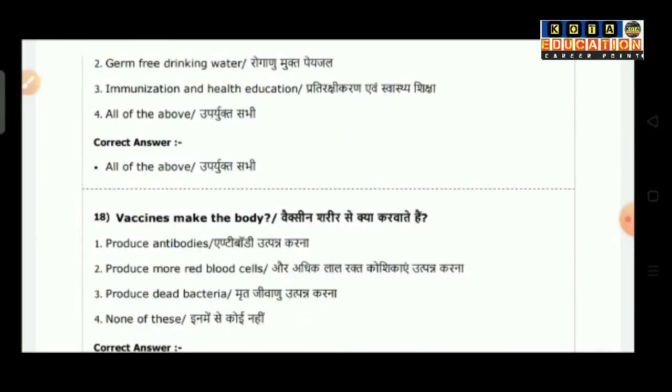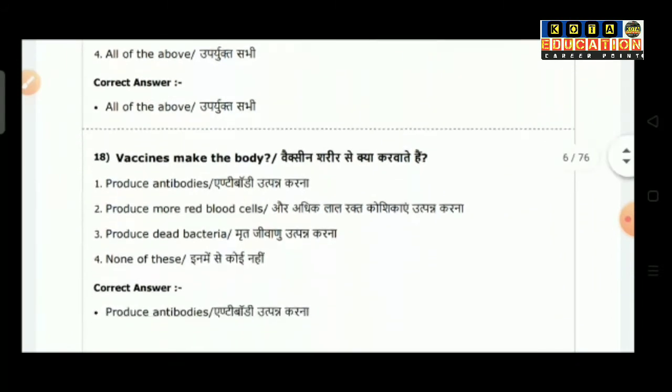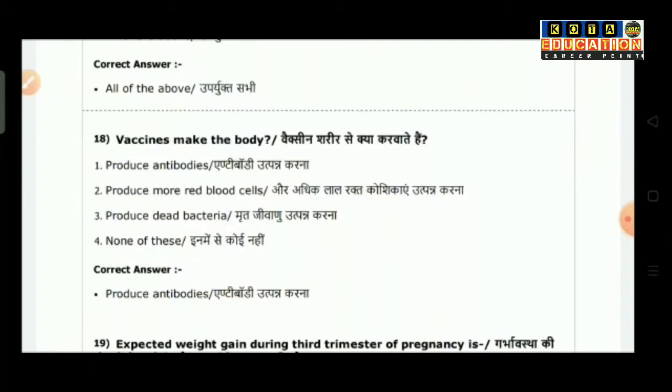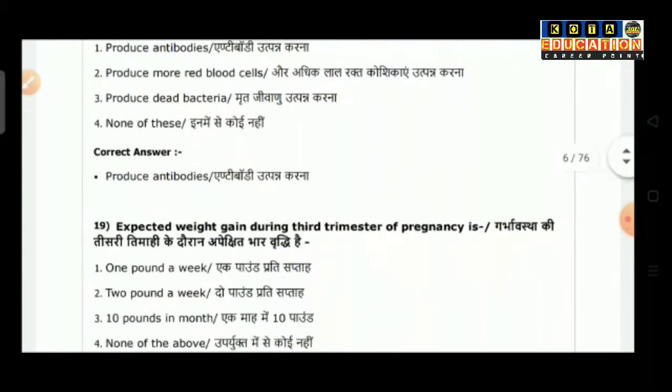Question number 18 is vaccines make the body: option 1 is produce antibodies. Option 2, produce more RBCs. Option 3, produce dead bacteria. Option 4 is none of these. So the correct answer is produce antibodies.